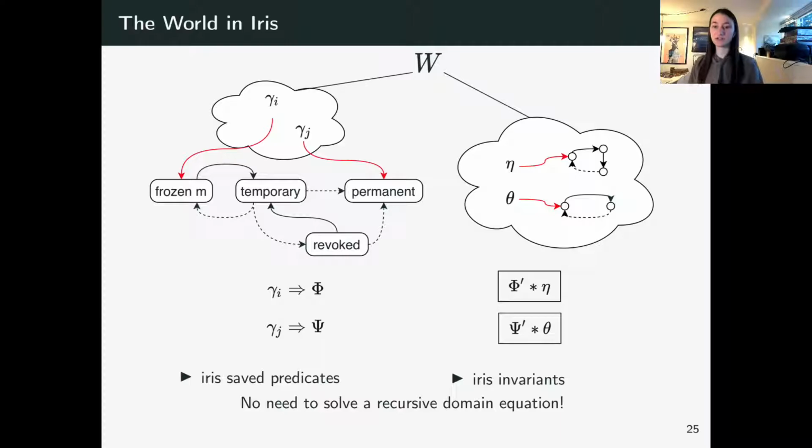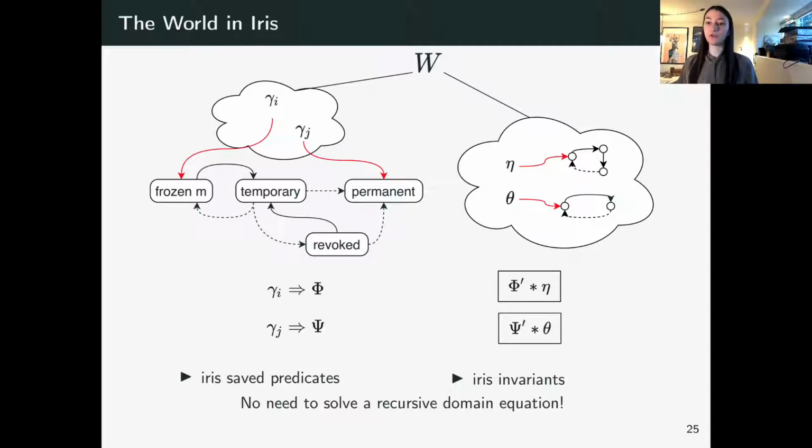So this is further detailed in the paper, but I still want to highlight one of the main challenges here and why we are not just using Iris invariants for both parts of the world. And the problem is, because we want to reason about well-bracketed control flow in a language that doesn't necessarily enforce it, it uses a calling convention to enforce it, we need to distinguish between two kinds of transitions in our state transition systems. And worlds in Iris, which are used for invariants, do not make that distinction.